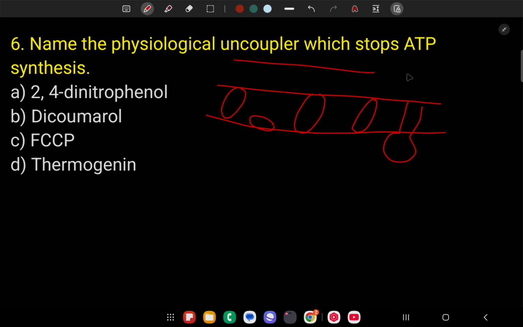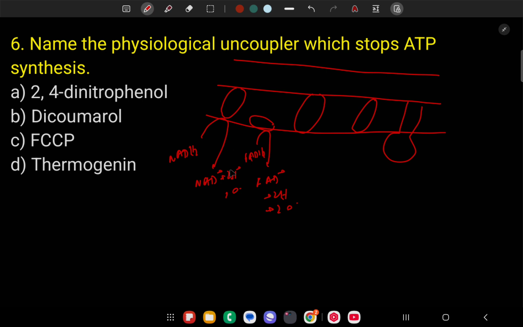This is the outer mitochondrial space, this is the inner mitochondrial space. So here NADH2 is converted into NAD plus 2 protons plus 2 electrons. Here FADH2 is converted to FAD plus 2 protons plus 2 electrons.